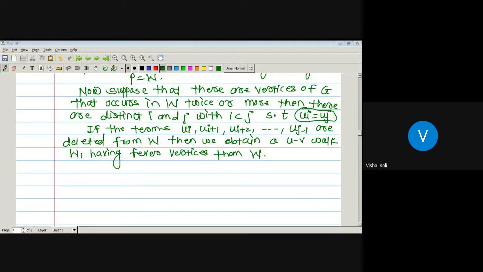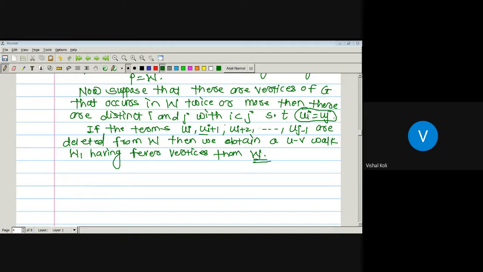Since we want a path, and we know a path is nothing but an open walk in which no vertex is repeated. As here vertices ui and uj are the same, this vertex will be repeated. It means we have to remove this remaining part. Whenever we remove the vertices ui plus 1 up to uj minus 1, we will get a UV walk which has fewer vertices than walk W, since we have deleted ui plus 1, ui plus 2 up to uj minus 1.